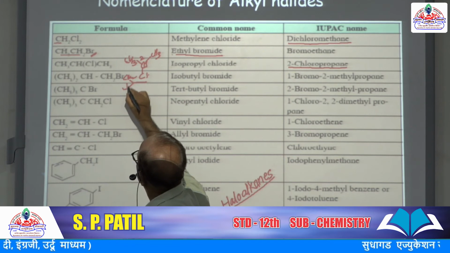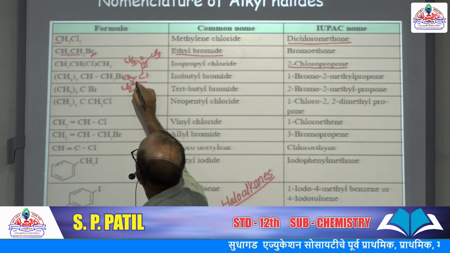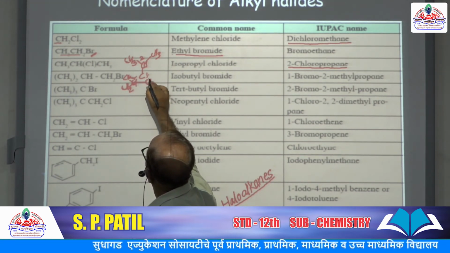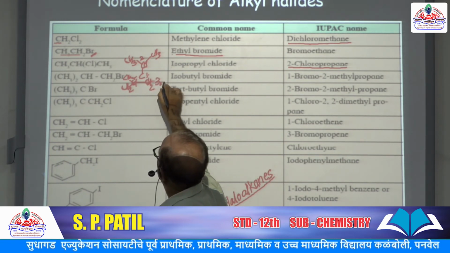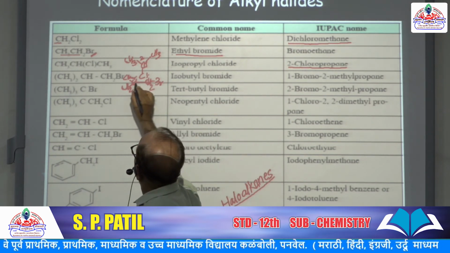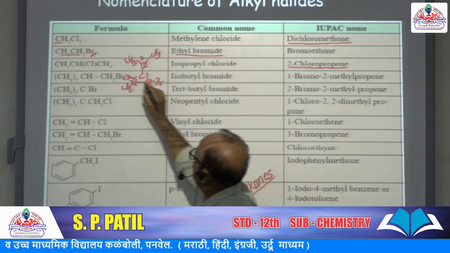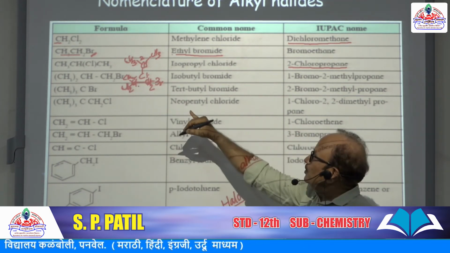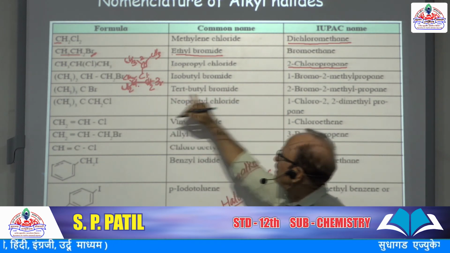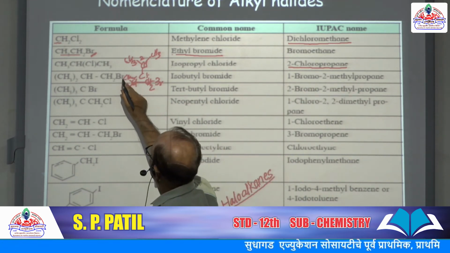CH2 CH2, CH, CH2 and Br. 1, 2, 3. So this is isobutyl group. This group is isobutyl group. So isobutyl bromide. But when we are writing the IUPAC name, select the longest continuous parent chain.